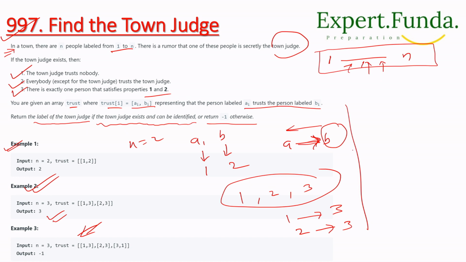Similarly, consider example 3. We have n equal to 3, meaning 1, 2 and 3. 1 is trusting 3, 2 is trusting 3, and 3 is trusting 1. So there is no one who is not trusting anybody, and that's why we get -1 in this example. I think you have understood the question, so we have understood 3 examples. Let's begin and understand the approach.